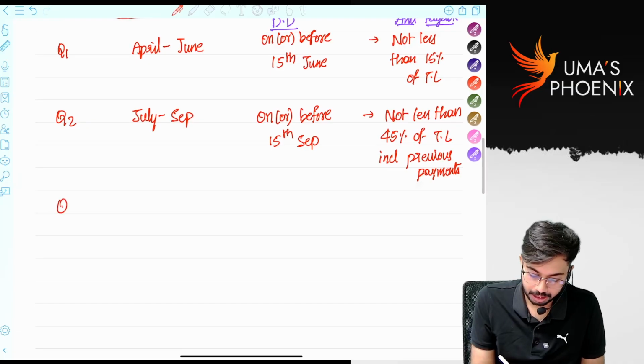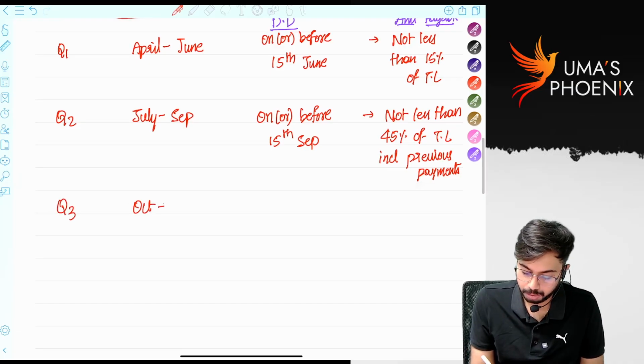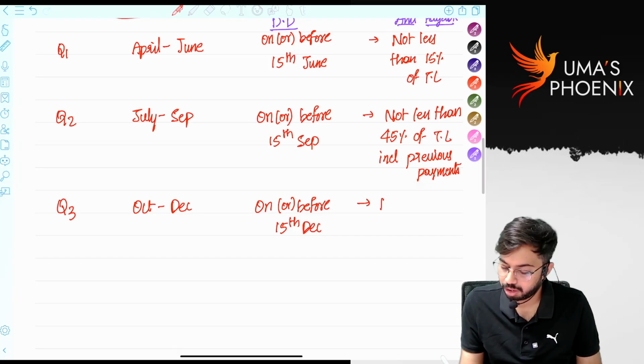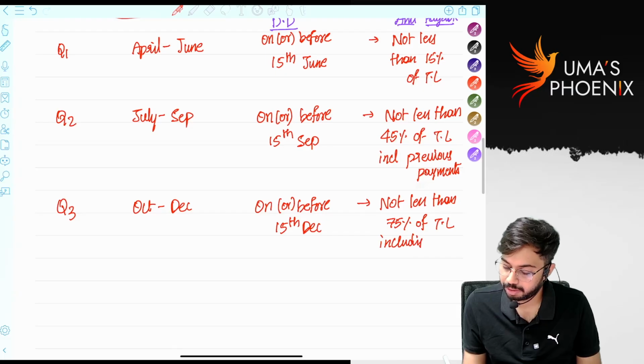Next, Q3, range is October to December. Due date is on or before 15th December. Not less than 75% of tax liability, including previous payments.